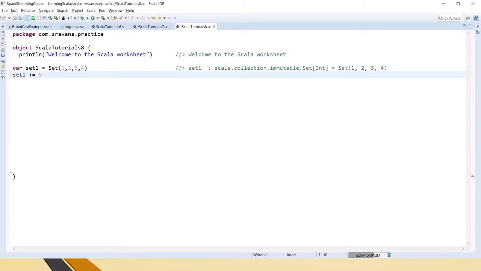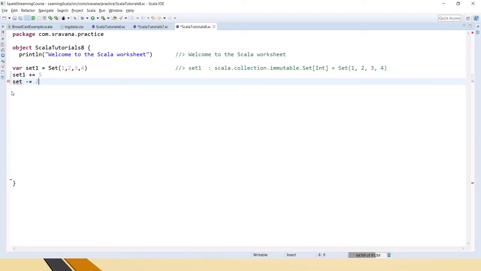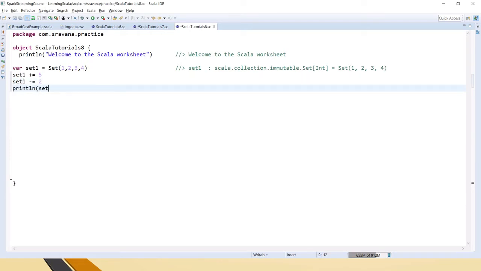Let me add 5, and also let's remove 2, and then I'll print the set. We have added 5 and removed 2. 1 2 3 4 was the initial set, but we are able to perform modifications on this set because we have given it as a var.